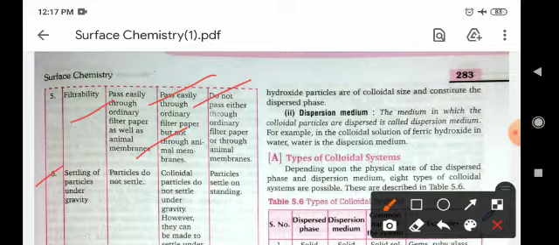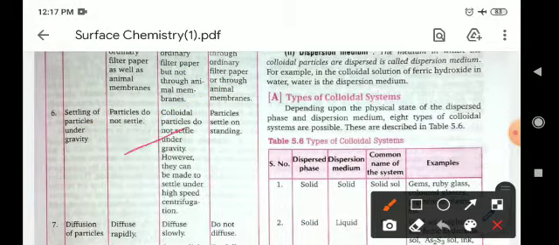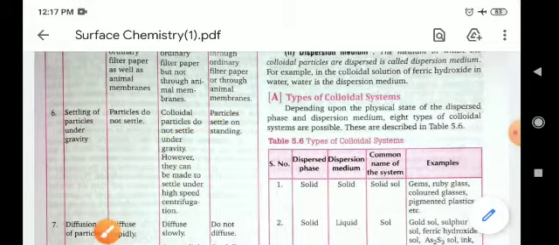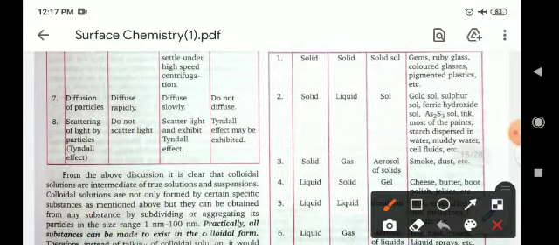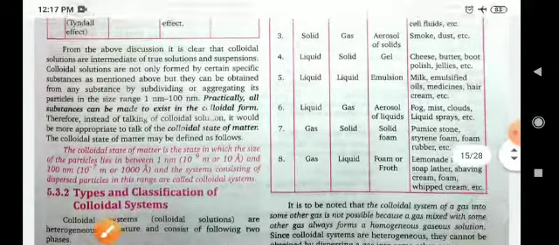Settling of particles under gravity: true solution particles do not settle, colloidal particles do not settle under gravity, however they can be made to settle under high speed centrifugation, but suspension particles settle on standing. Diffusion of particles: diffuse rapidly, diffuse slowly, and do not diffuse. Scattering of light: true solutions do not scatter light, colloids show the Tyndall effect, and the Tyndall effect may be exhibited by suspensions. Okay, so these are the differences.